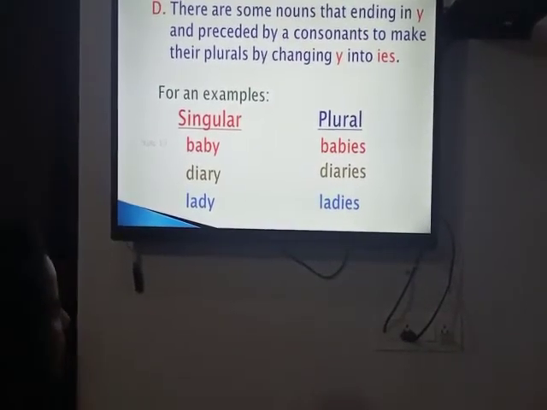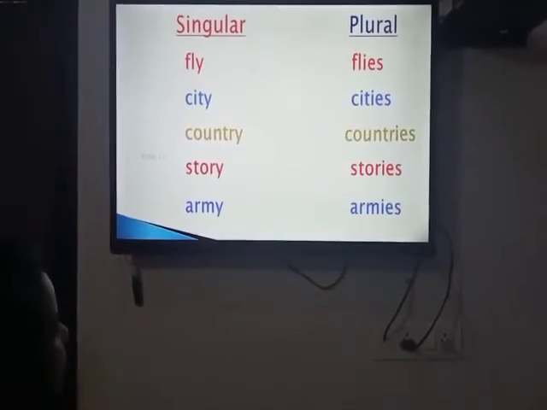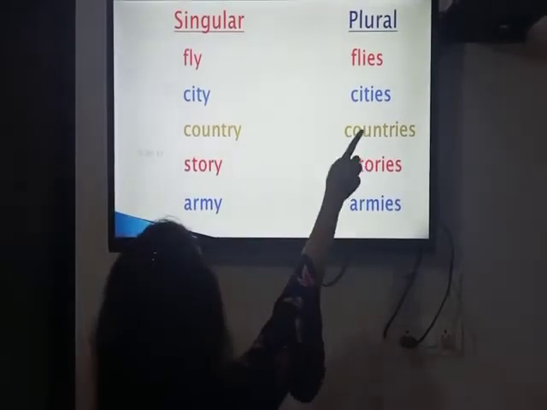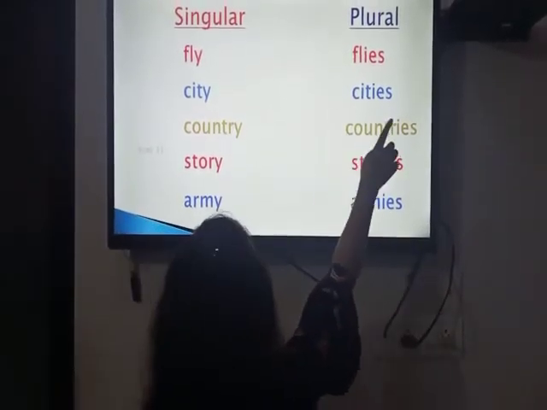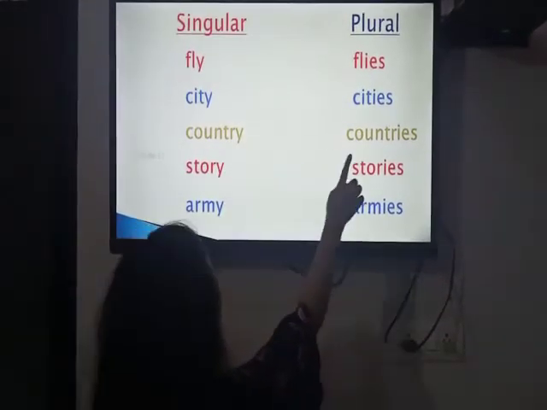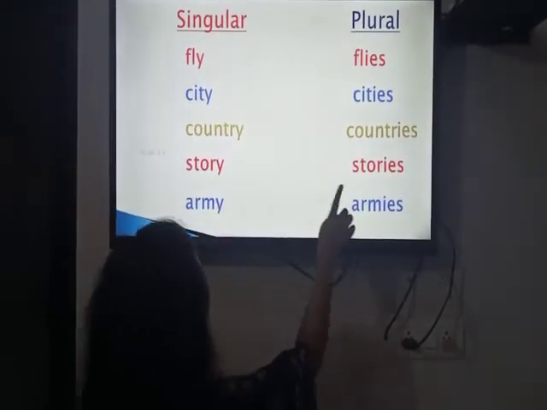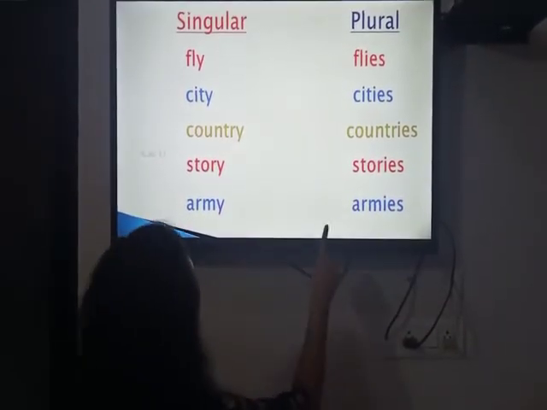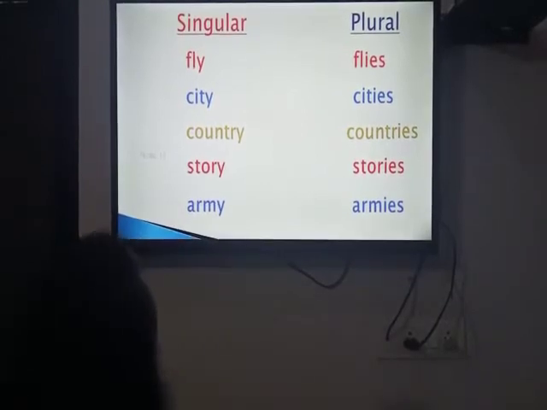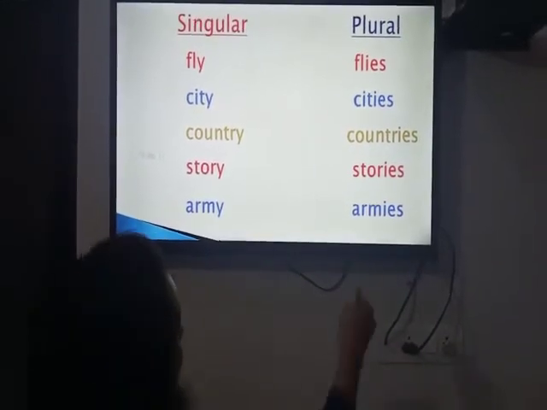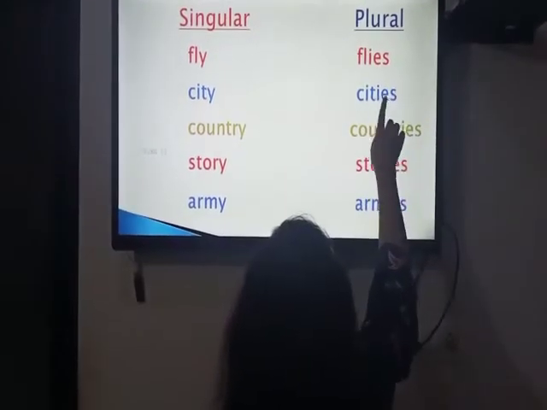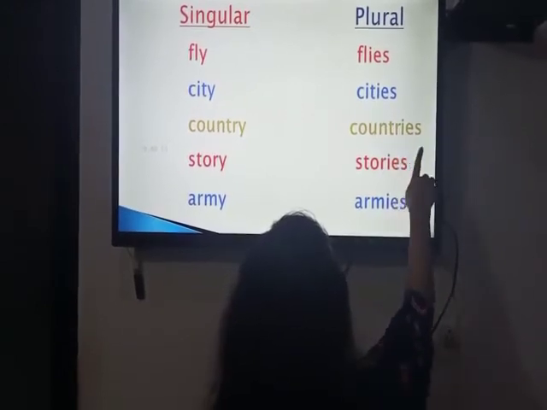Now let's take more examples. Fly, flies. City, cities. Country, countries. Story, stories. Army, armies. As you can see here, in place of y, what did we put?